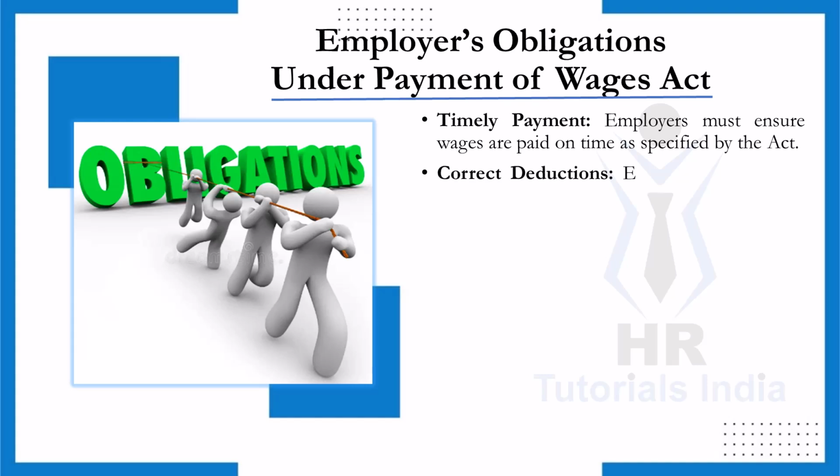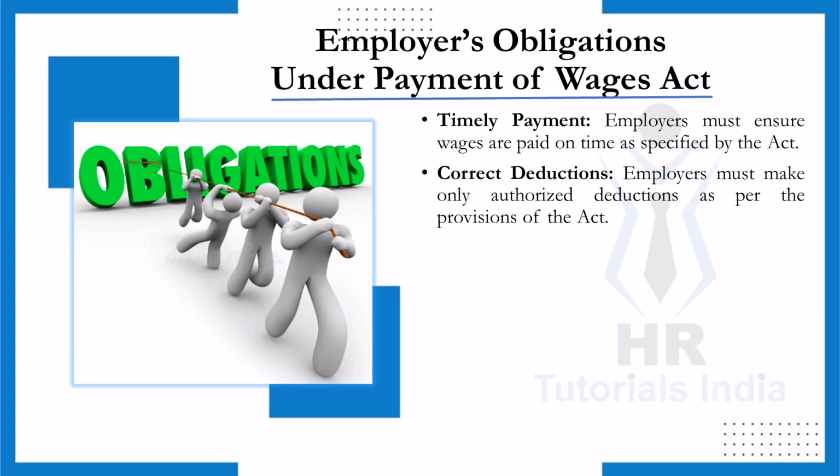Correct deductions. Employers are responsible for making only authorized deductions from employees' wages as outlined in the provisions of this Act. It includes deductions for things like provident fund contributions or advance repayments, but employers must refrain from making any unauthorized deductions that could harm employees financially.